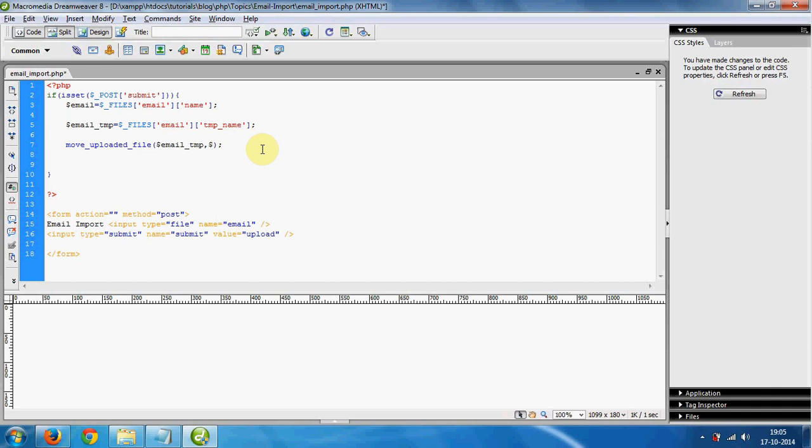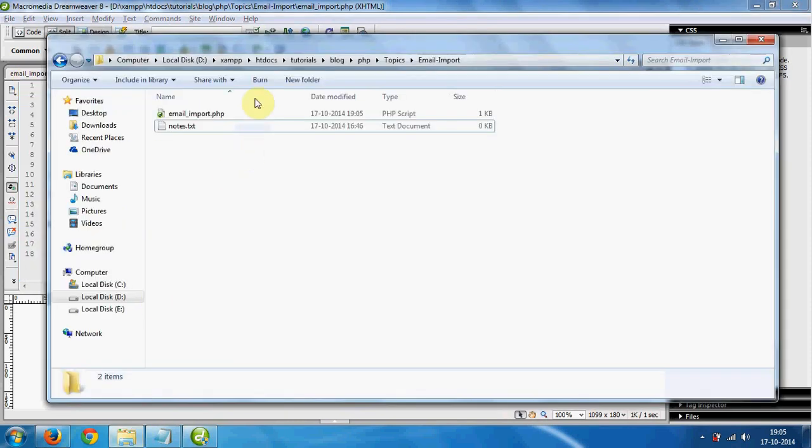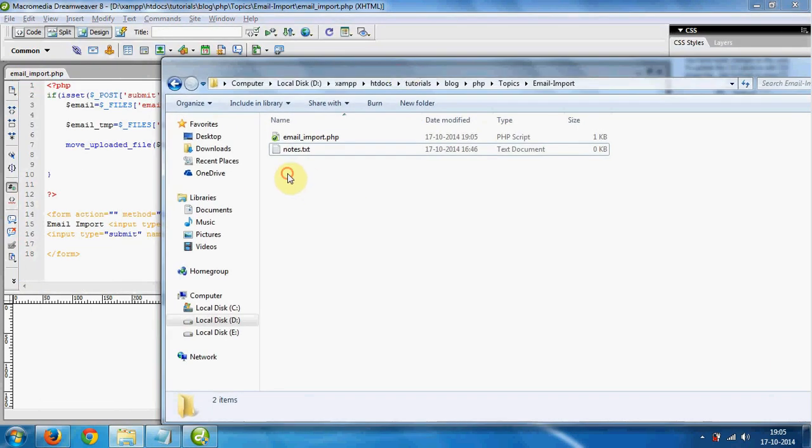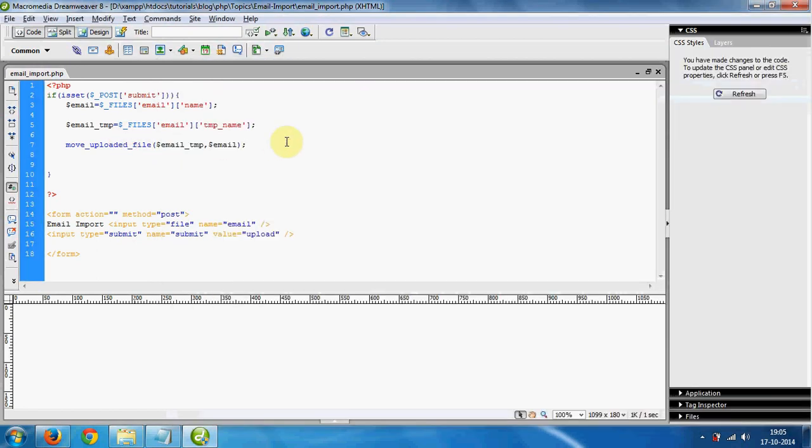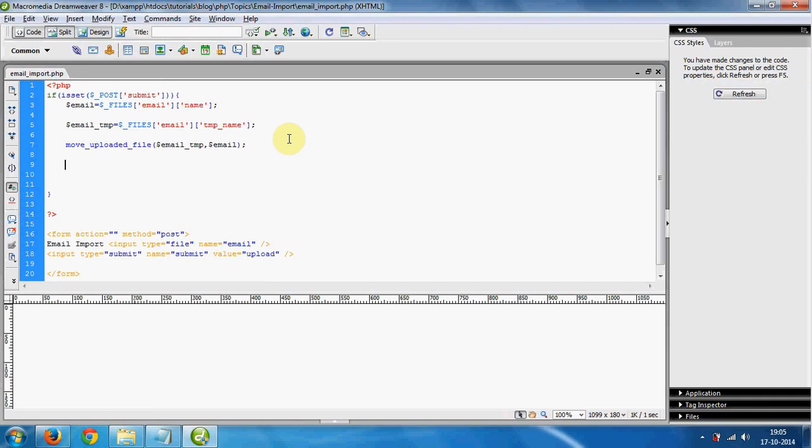We are just putting here email because our file is located here and the uploaded file will also upload in the same location. Now just check on that.